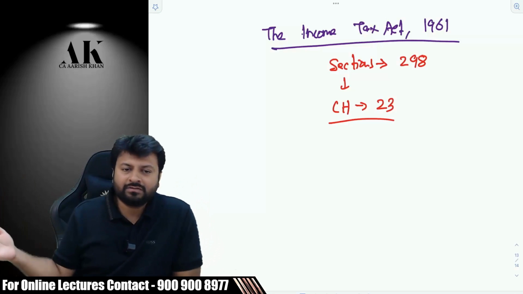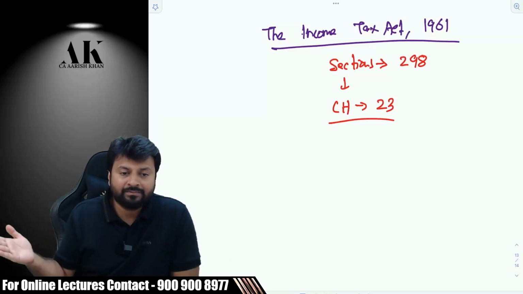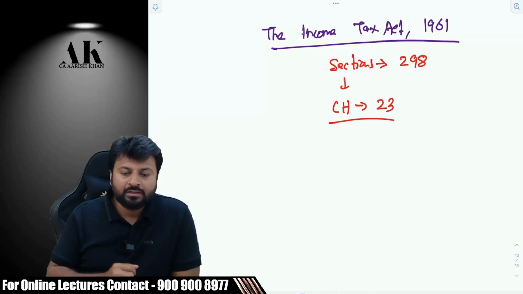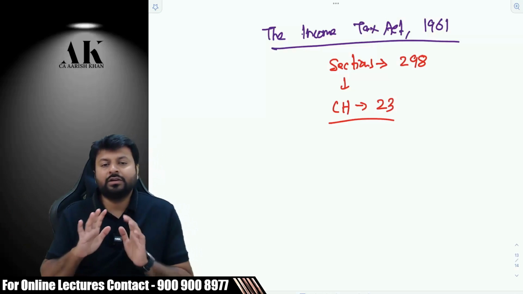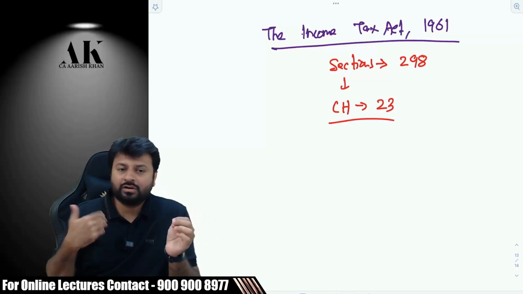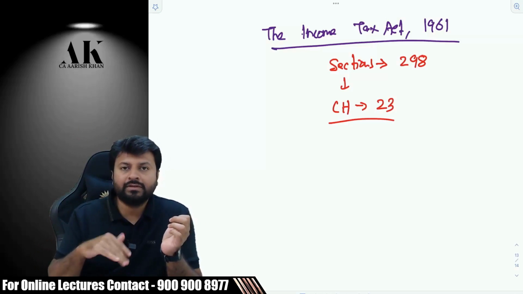Like you would have done one of the very famous chapters in your CA Inter exams, and that is what? Chapter 6A, 80C, 80D, right? 80G. So the entire income tax law is divided into 23 chapters. So what are the chapters? I cannot list all of them. I also don't remember all of them in order, but I can name some of them which are important.